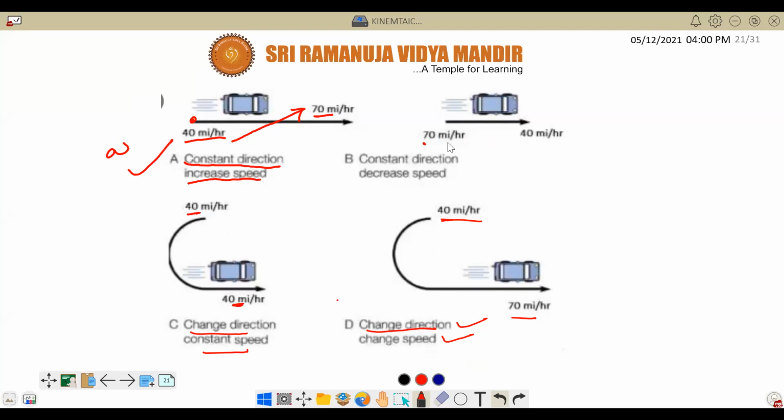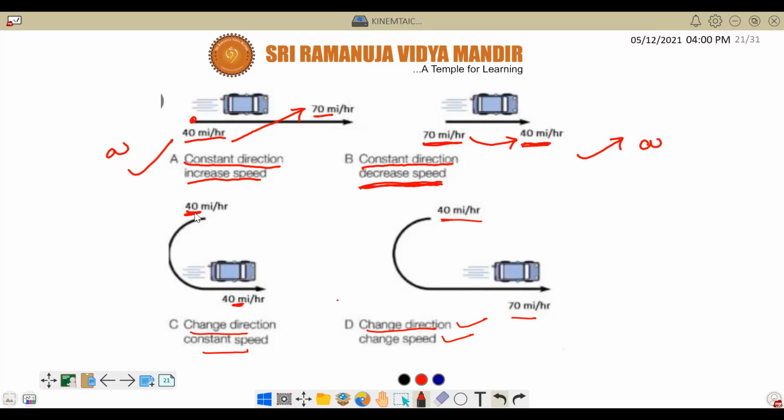Now here, what is the speed? 70 meters per hour. 70 and 40. That means there is a decrease in speed, sir. It will have negative acceleration. Very good, Nana. Next, deceleration.